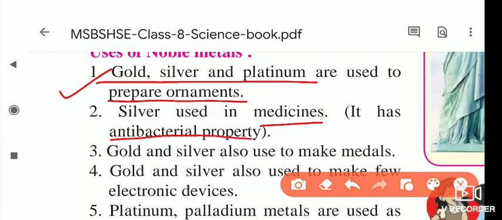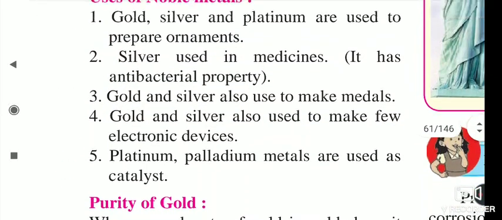In olden days the Rajas and Maharajas ate from plates of silver, because it gives an antibacterial property and it gives strength also. Nowadays, if you see the ads for Chyawanprash, they tell us that gold and silver are used when making it. So because of these properties, gold and silver are used in different places.